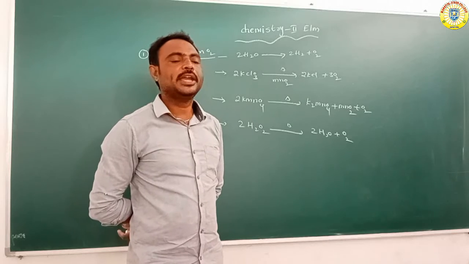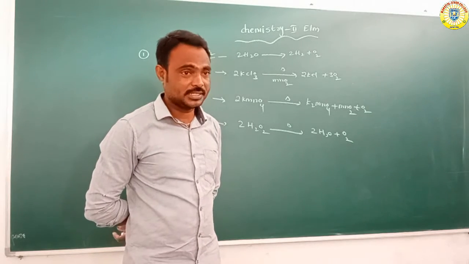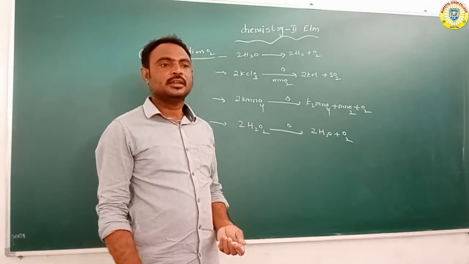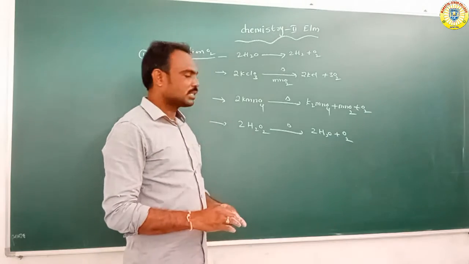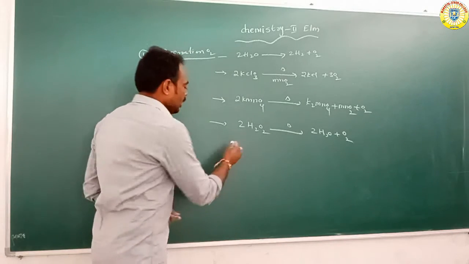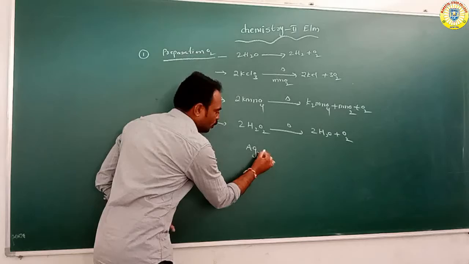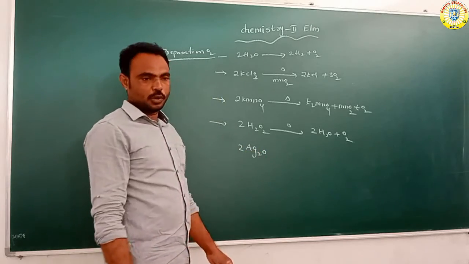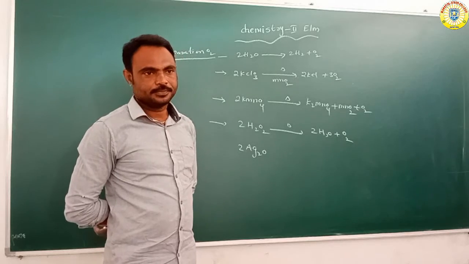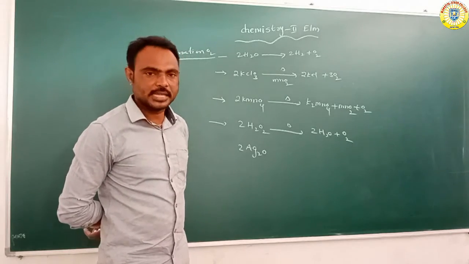Oxygen is mainly formed from oxides. Which type of oxides? For example Ag2O, silver oxide.